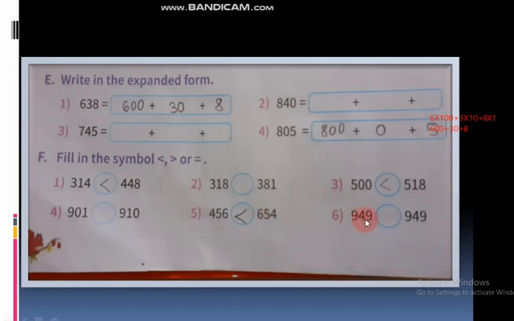Okay, see here, 949 and 949 is there. You have to put whichever sign is coming here. Okay, next I will not tell about this. This is easy only. You have to do this problem. Okay, next one. Understood? These two both also are easy only.